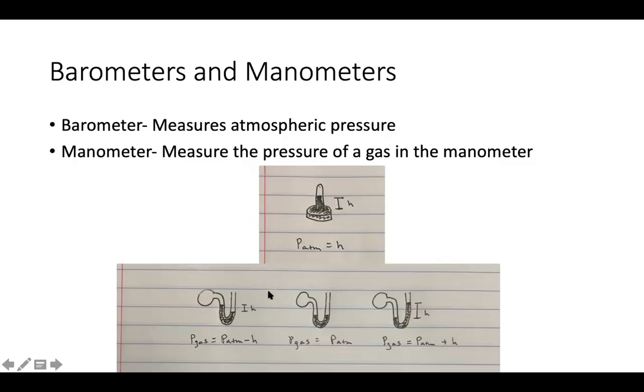Okay, and so these are listed at the bottom of this slide, kind of shows your 3 different situations, right? In your 2 situations, if you have a height differential, just note that if the mercury level is lower on the side that your gas is on, then the pressure of your gas is the height differential plus your atmospheric pressure. If the mercury is higher on the side that your gas is on, the pressure of your gas is atmospheric pressure minus the height differential.